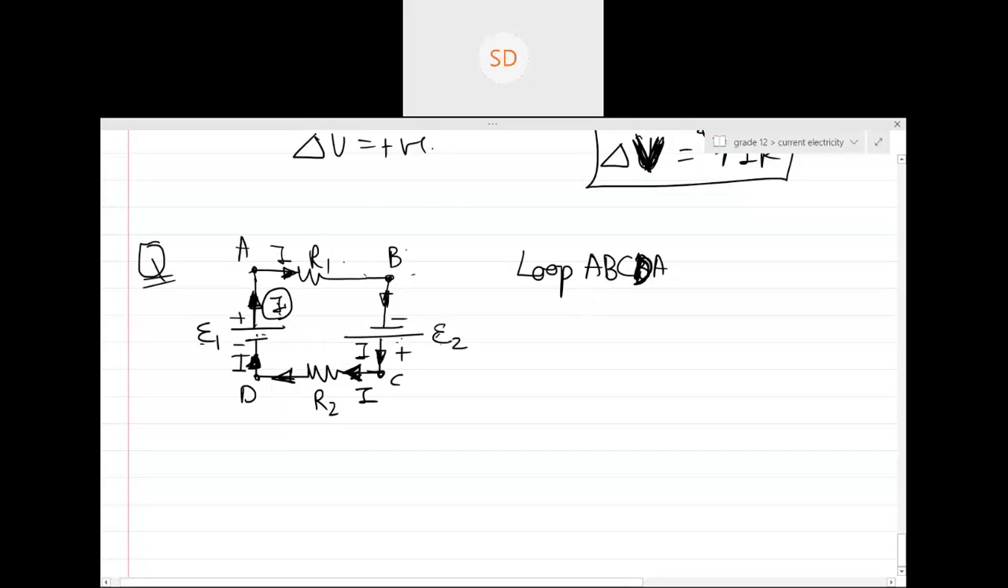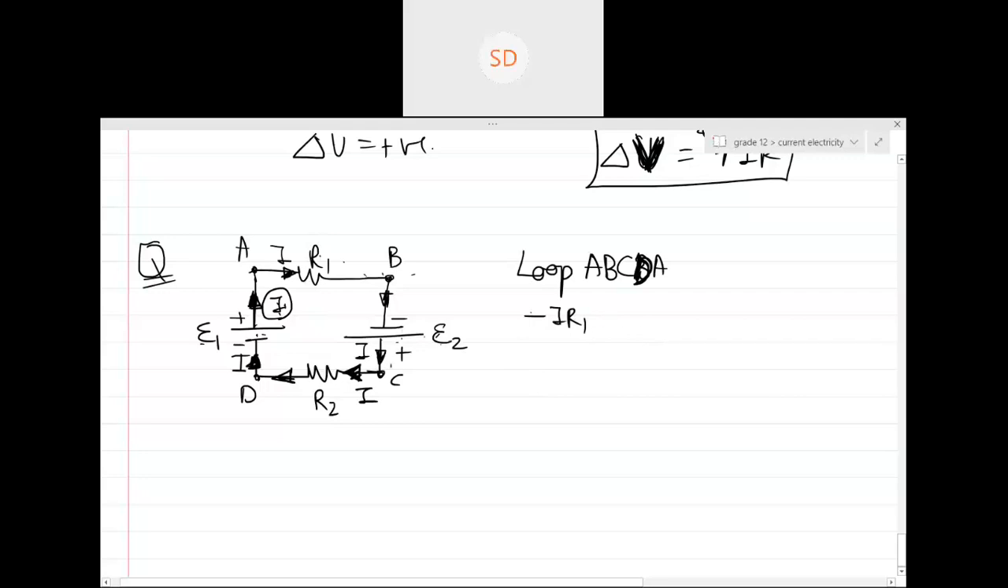Can you see in the A, B part, there is a resistor. Are you going in the direction of current or in the opposite direction of current? In the direction of current, so what will happen? Minus of IR1. Yes or no? Yes, sir. After that, there is E2. Now B to C.